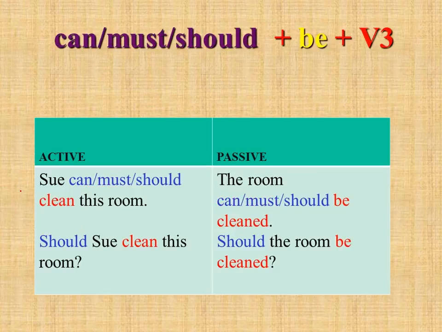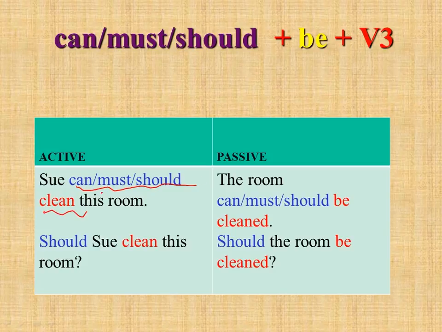Now the next one is not a tense, it's using modal verbs plus be plus the third form for making passive constructions. Very often we use passive form after can, must, should. We put be plus the third form. In active sentences, after all modal verbs, after can, must, should, we use just the verb.